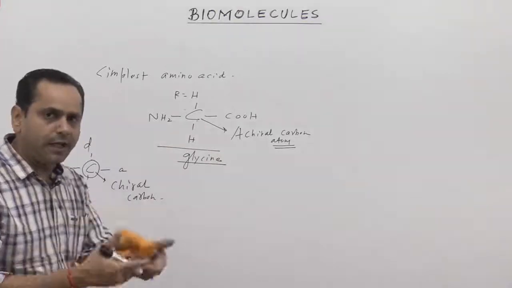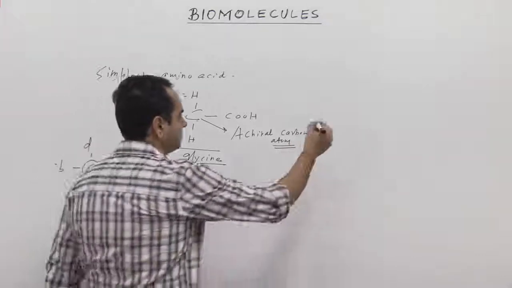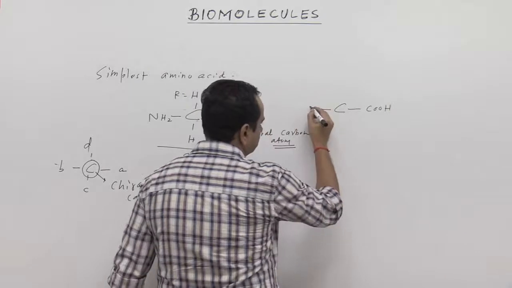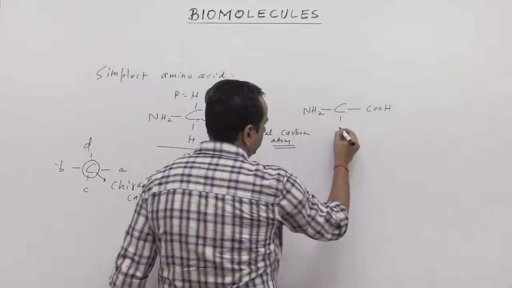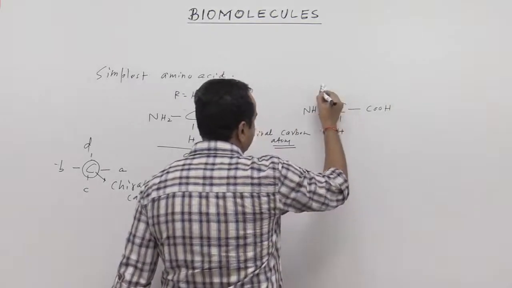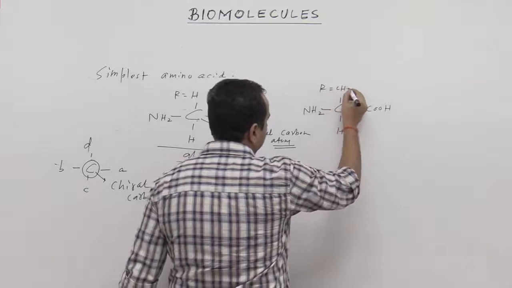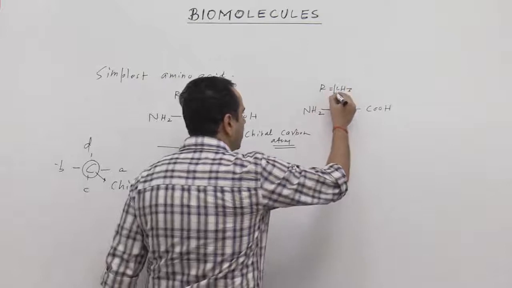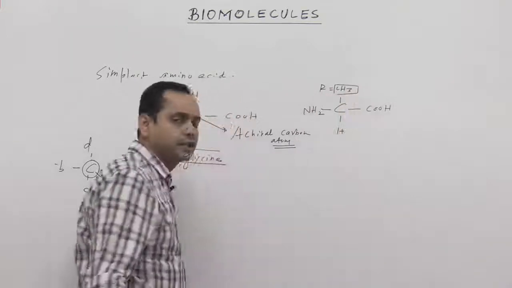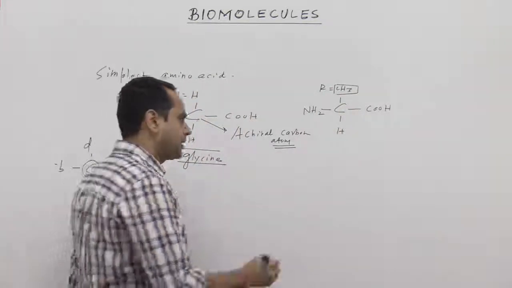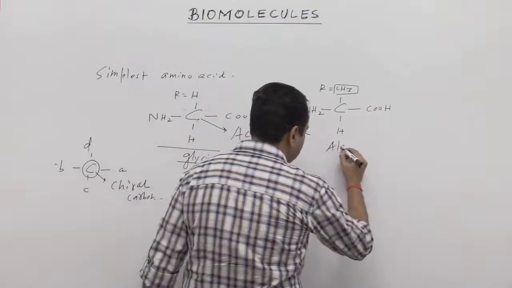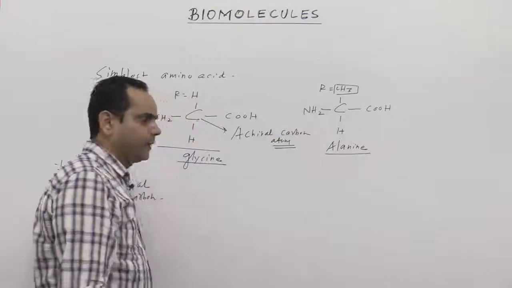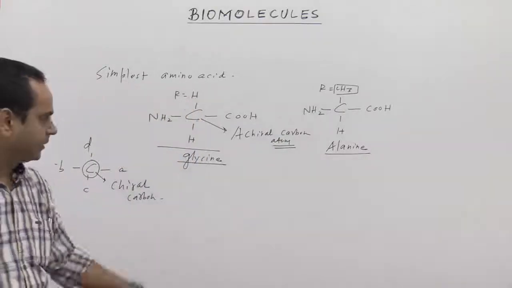Now if we talk about another kind of amino acid, like COOH, NH2, H, and here R is equal to CH3. Now the R group is changed, it is CH3, and this is called alanine.